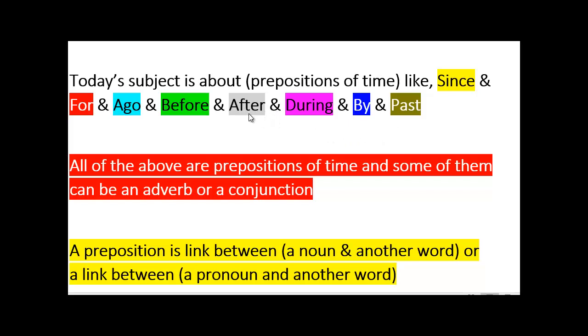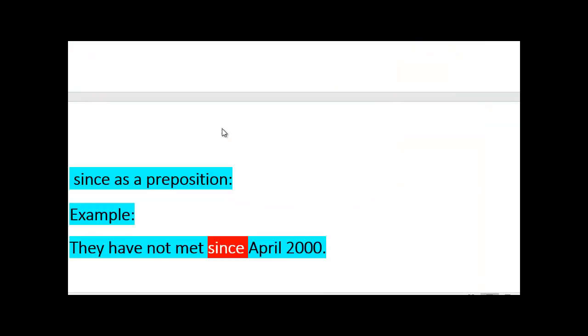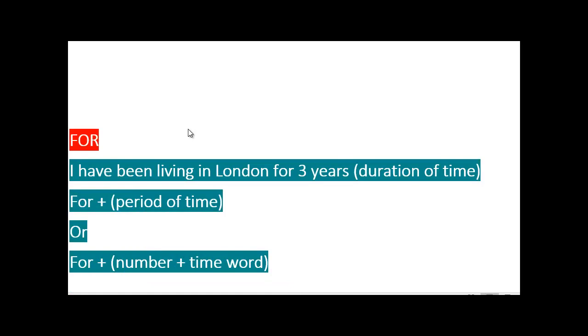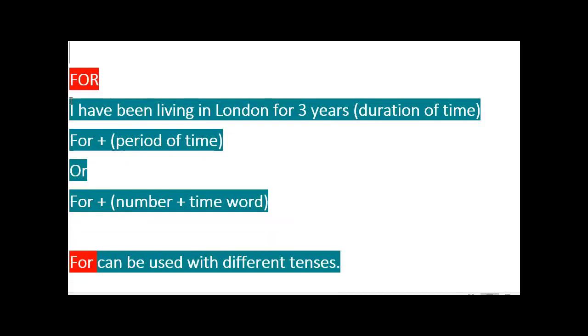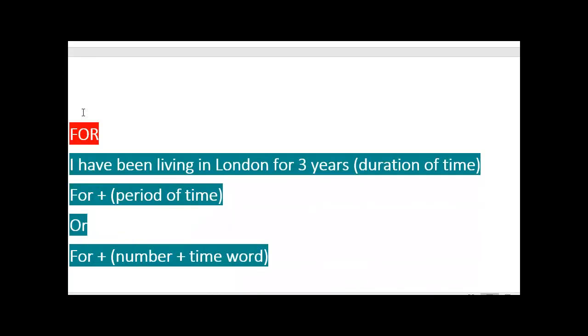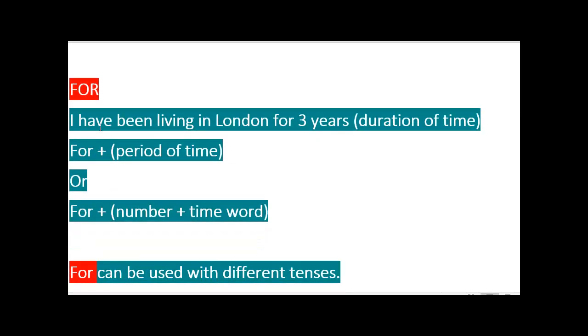We focus on time, okay? So we'll move on quickly now because the time is passing. We'll start with for. For is for a duration of time.